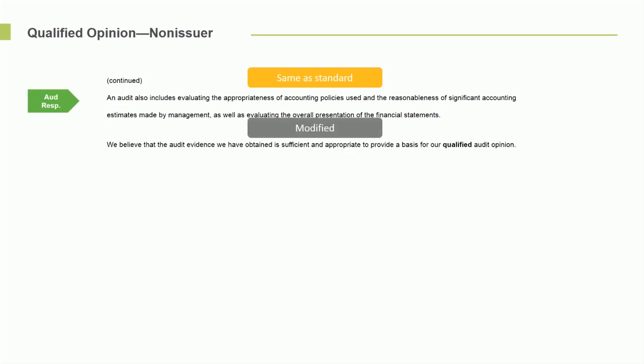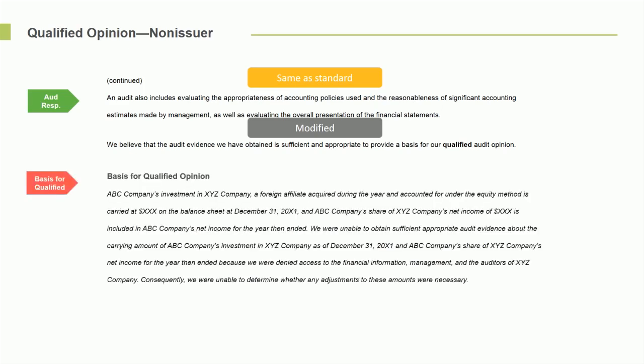Notice, we're going to modify it. We believe the audit evidence we have obtained is sufficient and appropriate for us to issue our, notice the word, qualified audit opinion. So there's the modification, that one word. The basis for the qualified opinion is then added in. And you'll notice when you add that basis, that's a brand new paragraph. And it explains what the problem was, what we couldn't figure out.